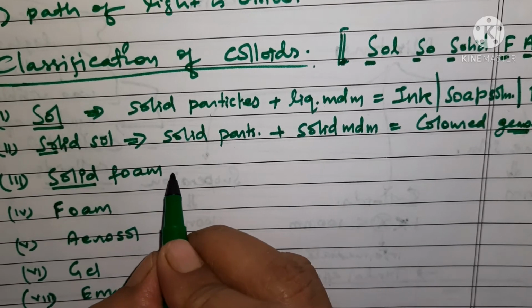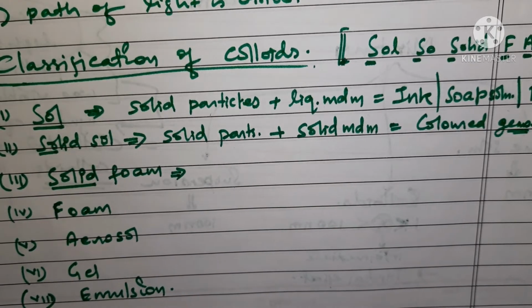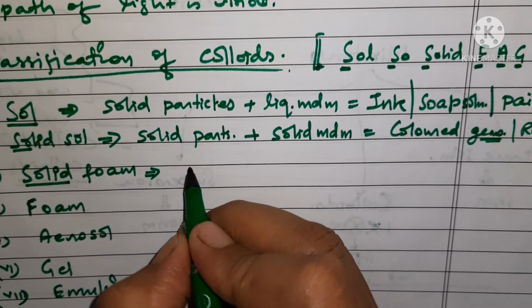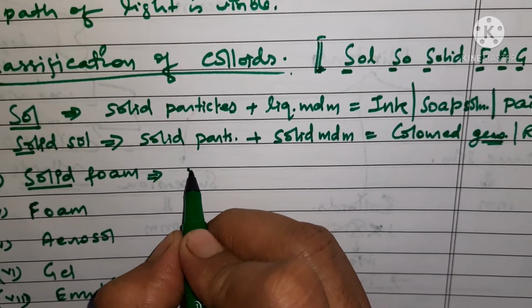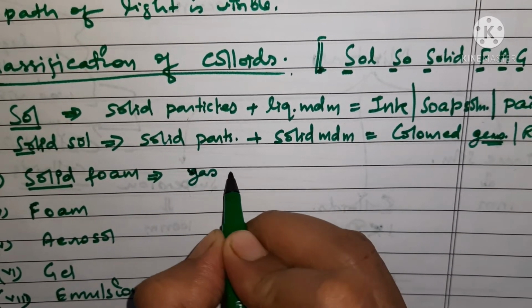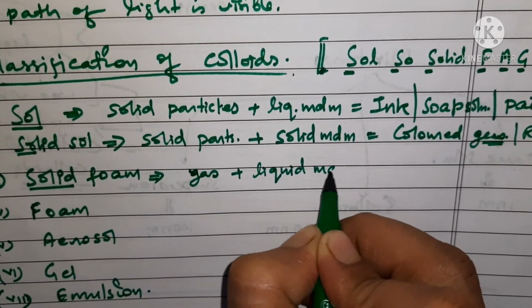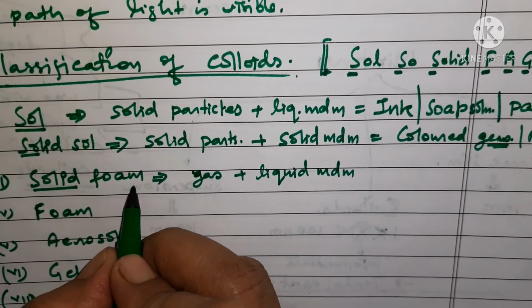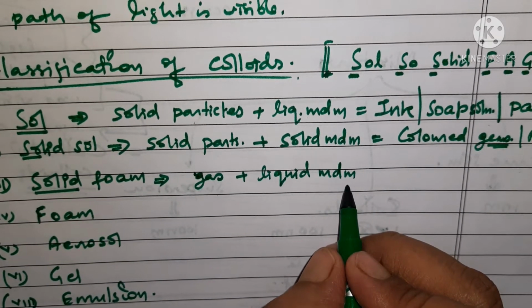And then solid foam. What is solid foam? So in solid foam we have gas dispersed in a medium. So you are having gas plus medium.